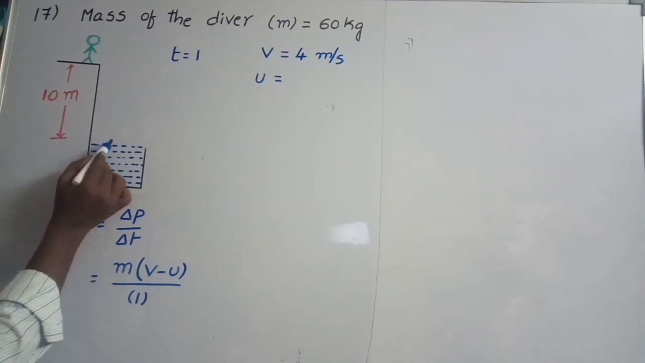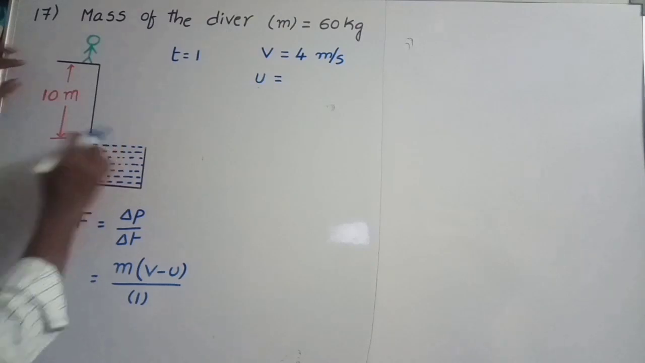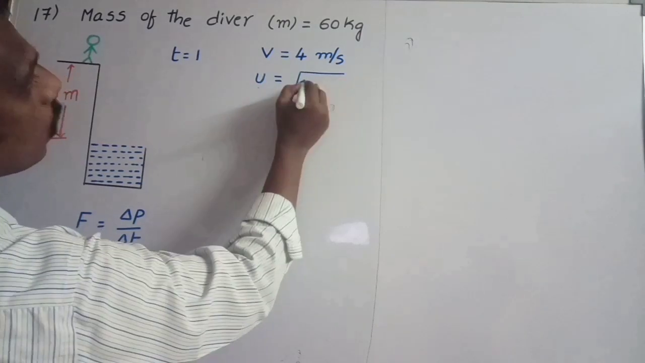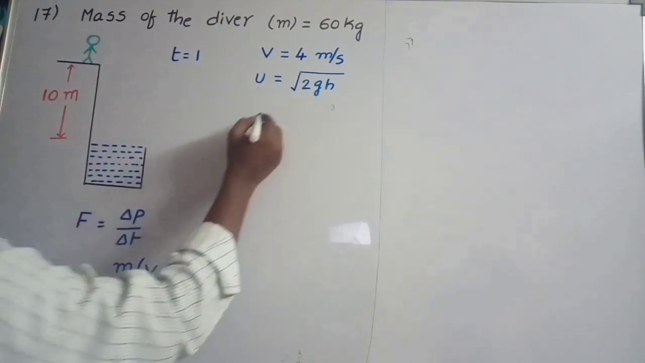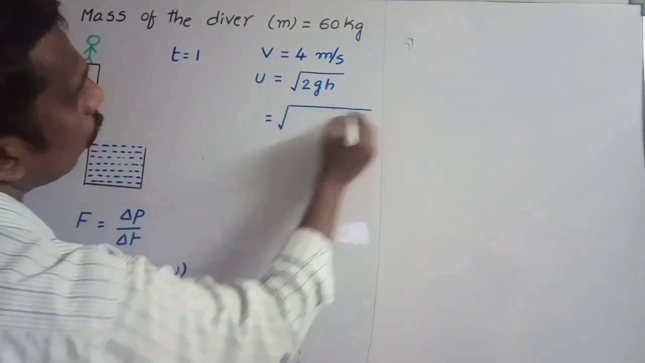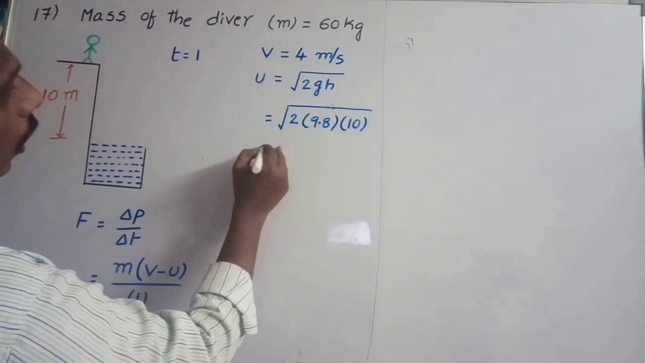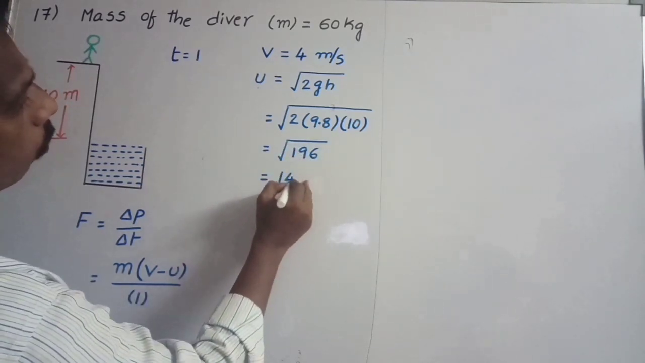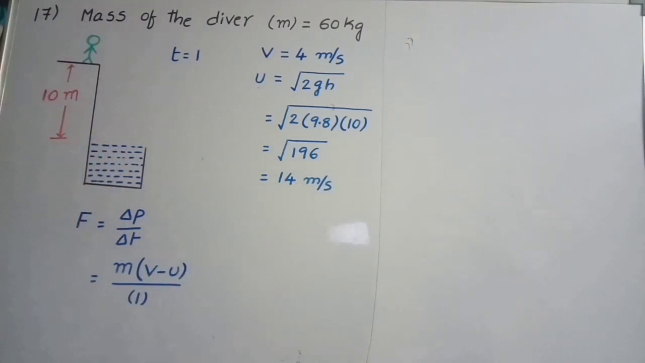Just before touching the water surface, his velocity is u. He is jumping from this height, so the initial velocity u is equal to root over 2gh. Here we take g equal to 9.8. So 2 into 9.8 into height, which is 10 meters. If you simplify, you get root 196, that is equal to 14 meters per second. Just before touching water, his speed is 14 meters per second.